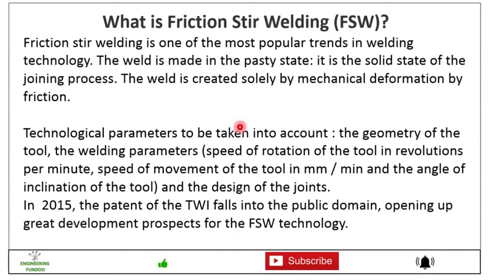The technological parameters we need to consider in friction stir welding are the speed of rotation of the tool, that is revolutions per minute, the speed of movement of the tool per minute, the angle of the tool, and the design of the joint. Here in friction stir welding we don't have filler metal. We have only parent metals, and between the parent metals we create friction, and because of friction the metal becomes pasty and then joins together.